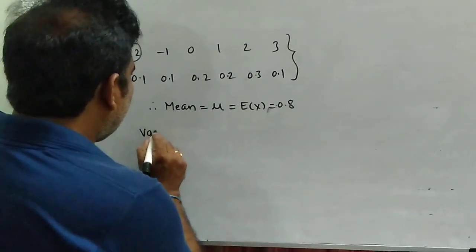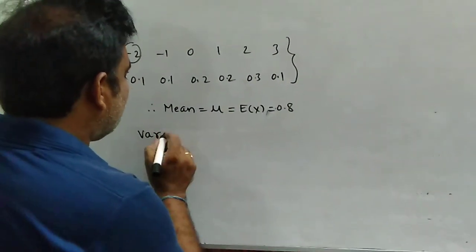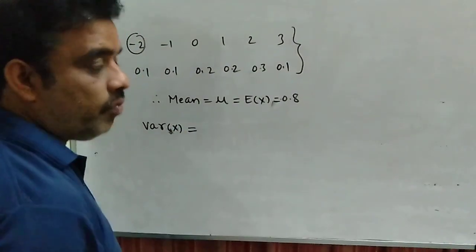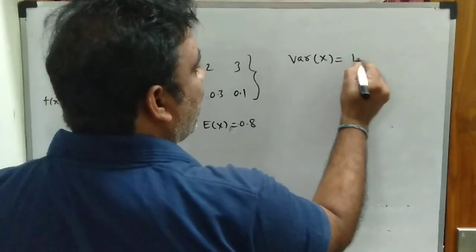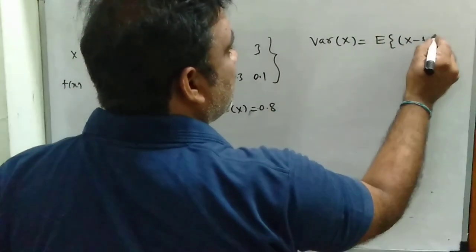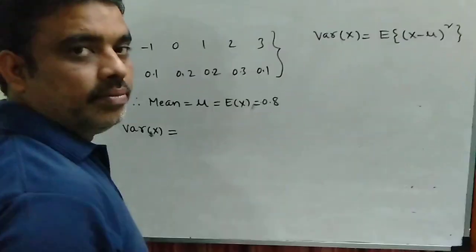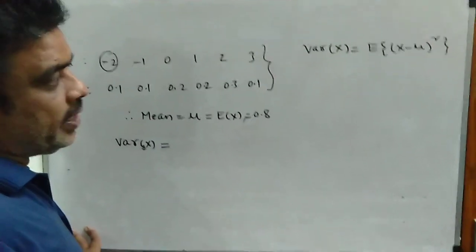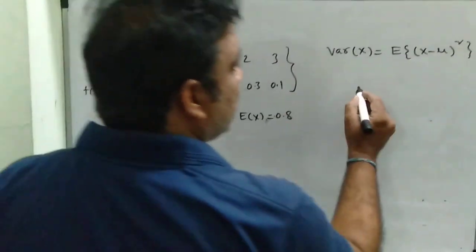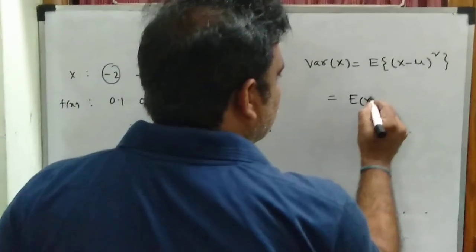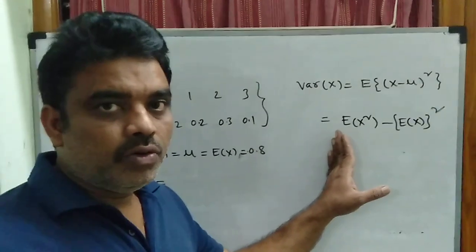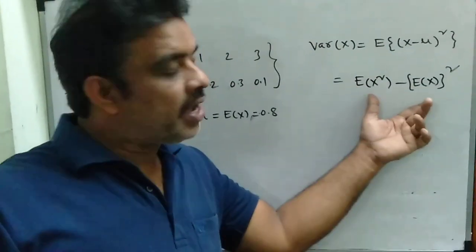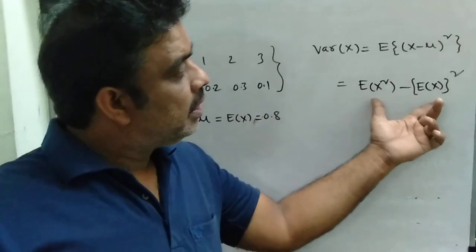Now we have to find the variance of x. The variance of x is given by the expected value of x minus mu whole square. So I can write the same formula as e of x square minus e of x whole square. Please keep this formula in mind. To find the variance in problems, we use this formula, e of x square minus e of x whole square.